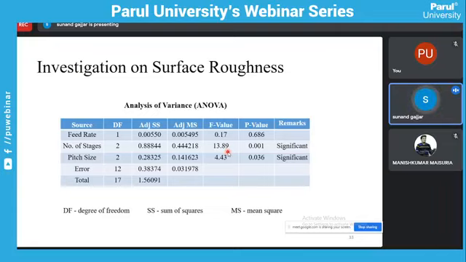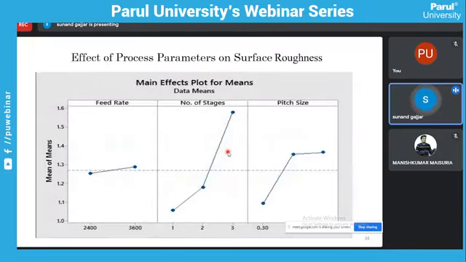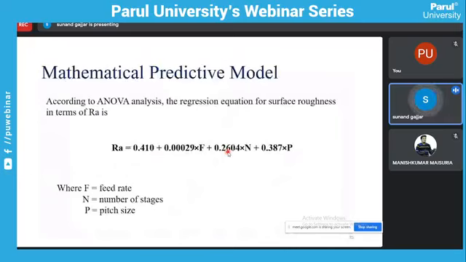Number of stages is the most important parameter. So this is the graph. Feed rate has a marginal effect. If we increase the number of stages, the surface roughness is also increasing. In geometric accuracy, geometric error will decrease if we increase the number of stages. But here surface roughness is increasing using more number of stages, and using large pitch size also the surface roughness is increasing. So this is the effect of process parameters.